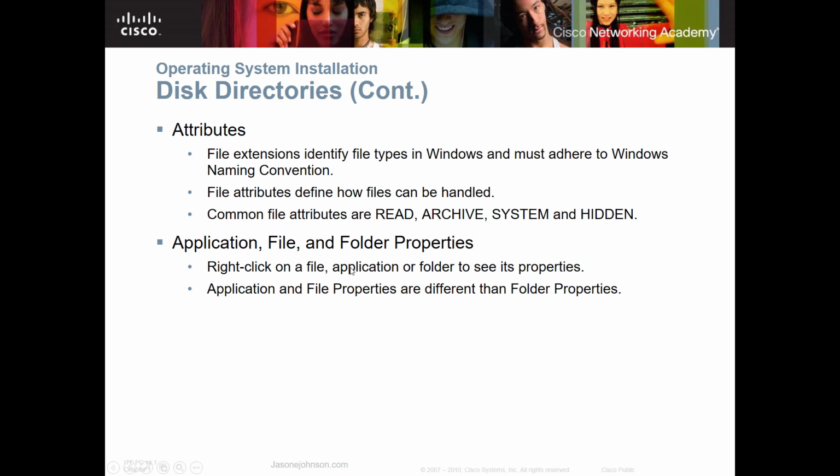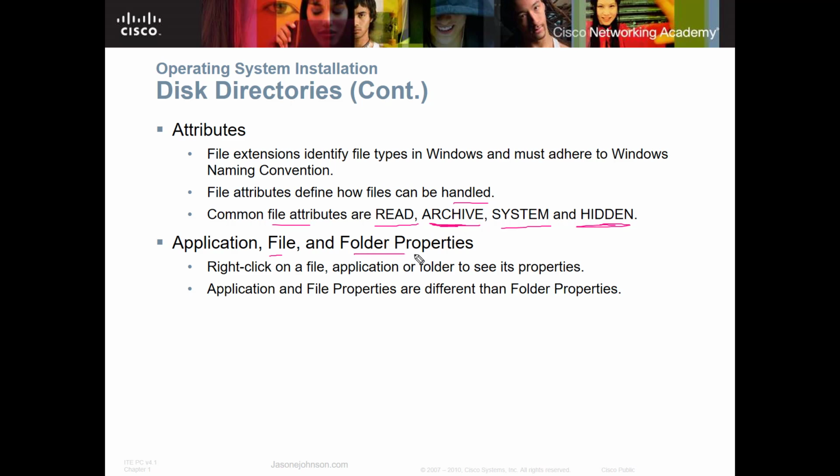Now, when we're talking about attributes, we have file extensions. They identify the file types in Windows and must adhere to Windows naming conventions. File attributes define how files can be handled. For example, there are some things that you cannot put in a file name. There are certain characters that are not allowed. Let me back up. The attributes define how the files can be handled. For example, file attributes, you can have read, archive, system, and hidden. So if you put certain attributes on a file, that hides it from users, or it allows it to be archived when it does a backup.